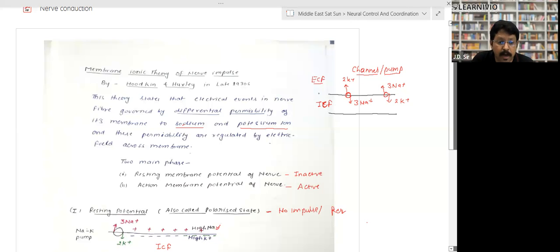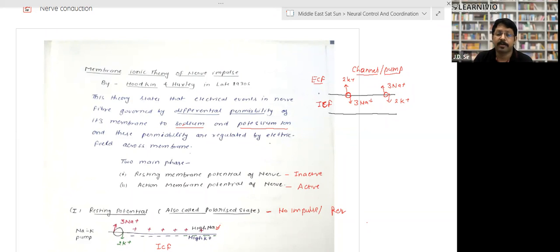The 2 potassium ions are pumped inside, and 3 sodium ions are pumped out, in normal days, normal time, right? So in normal time, when there is no stimulus, then what will happen? There are pumps, or we can say there are channels. We have studied the pump and the channel in detail in our cell biology class, and even when I was telling you about plant transport, there we have studied it well. We have spent a good amount of time to understand that process.